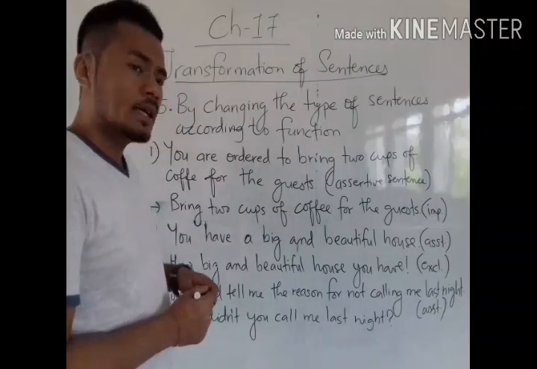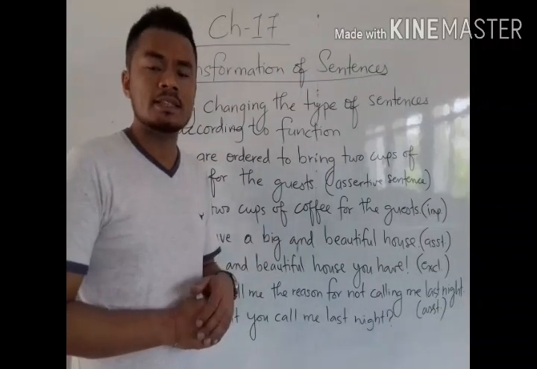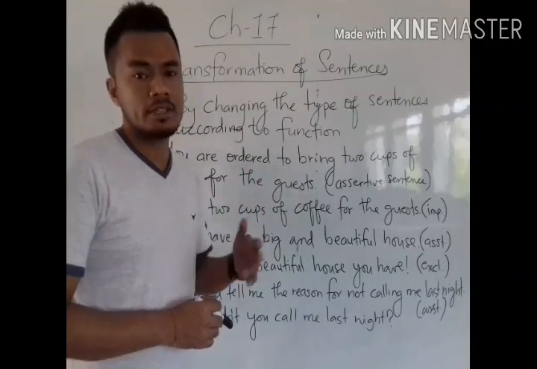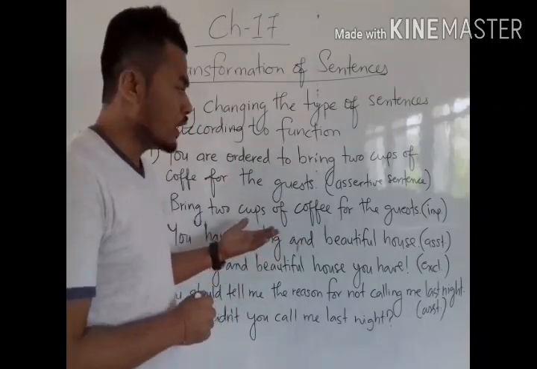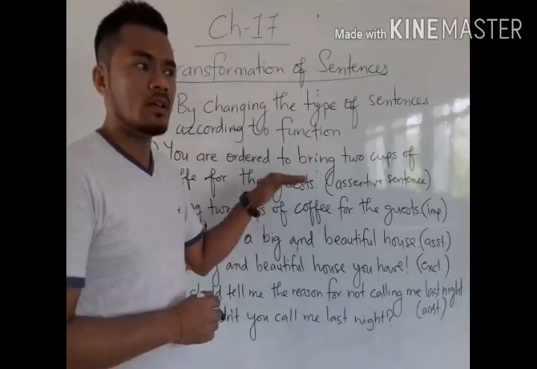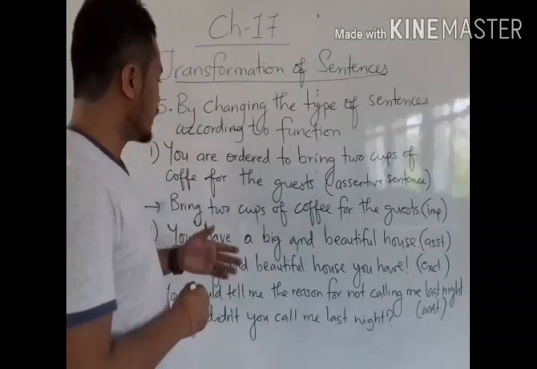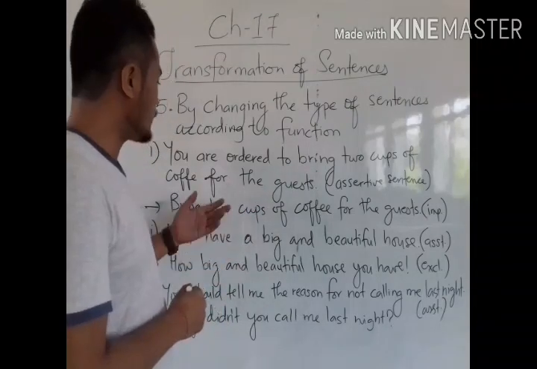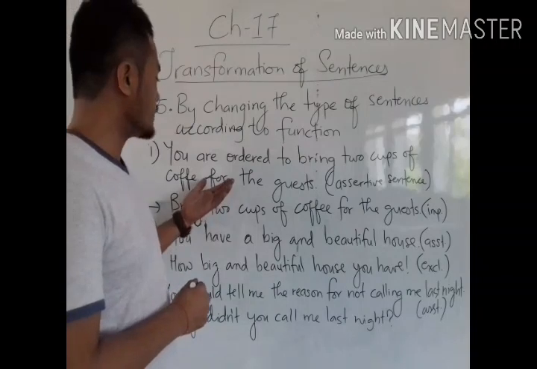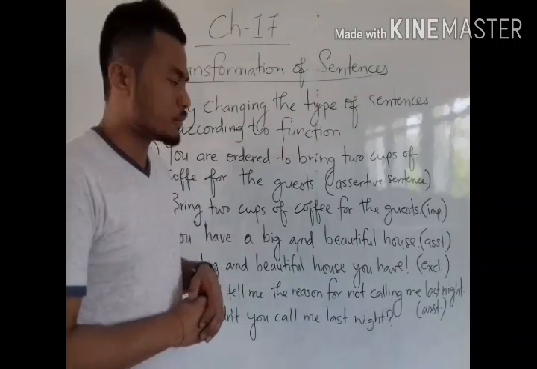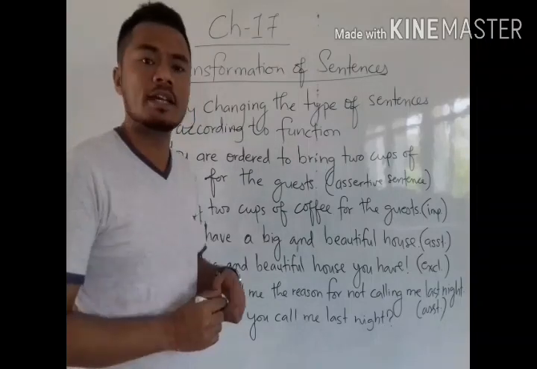Now we know that most of the sentences in English are assertive sentences. So today we will learn to transform assertive sentences into other kinds of sentences. Just look at the board. We have some examples here. See here, example number 1. You are ordered to bring 2 cups of coffee for the guests.